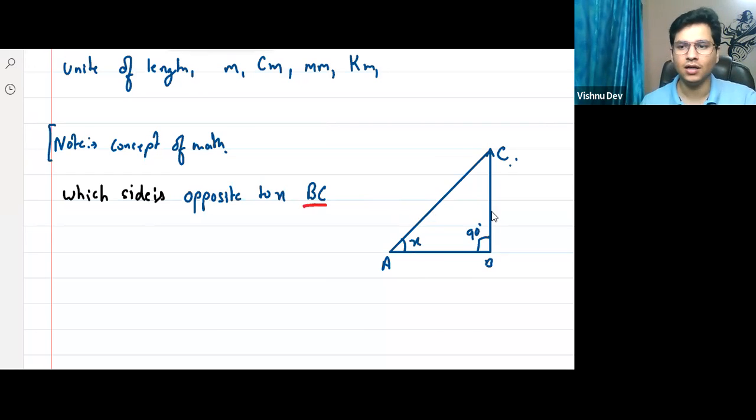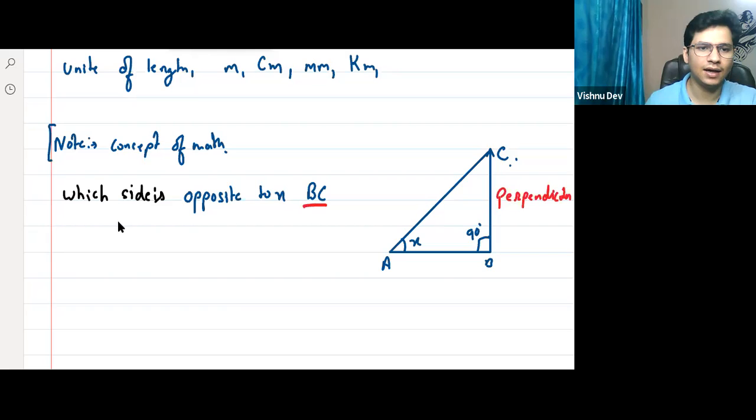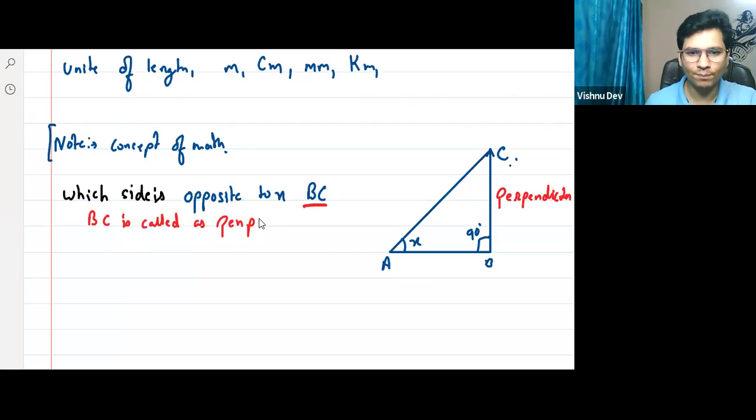So opposite BC है ना? So this is called perpendicular. It is called perpendicular. ठीक है? हाँ या ना? Right? So BC is called perpendicular.